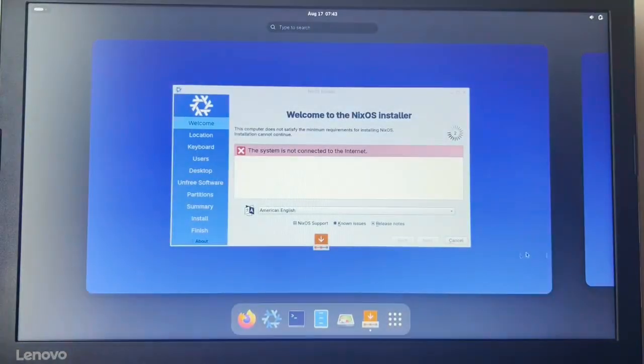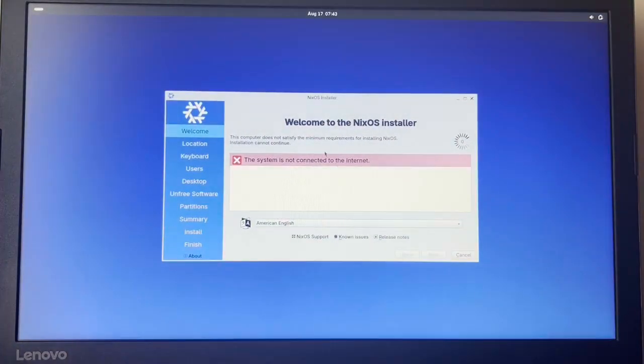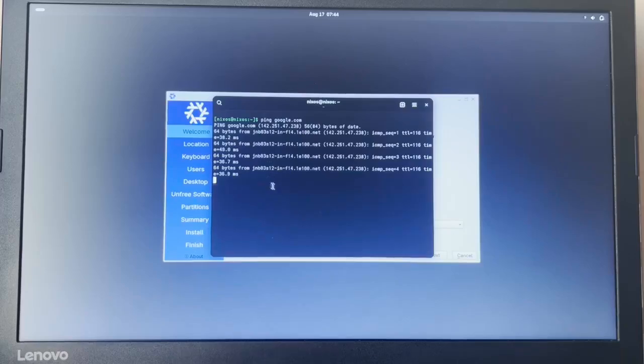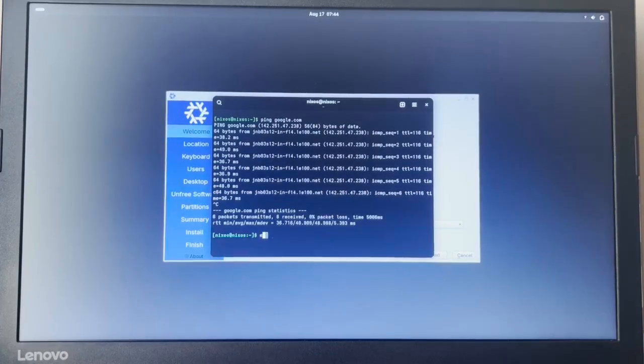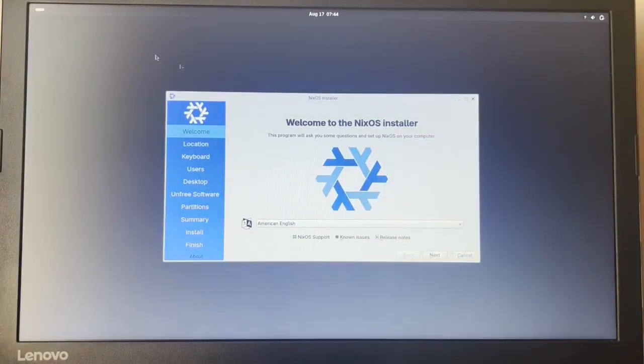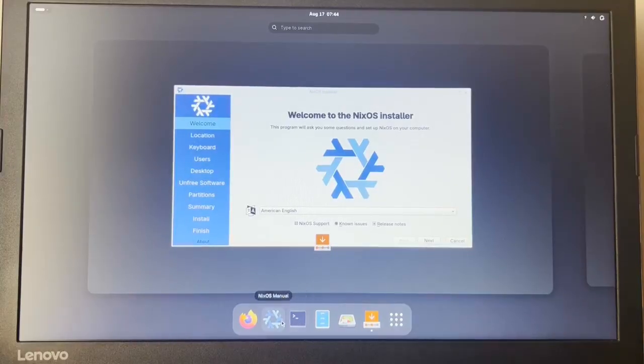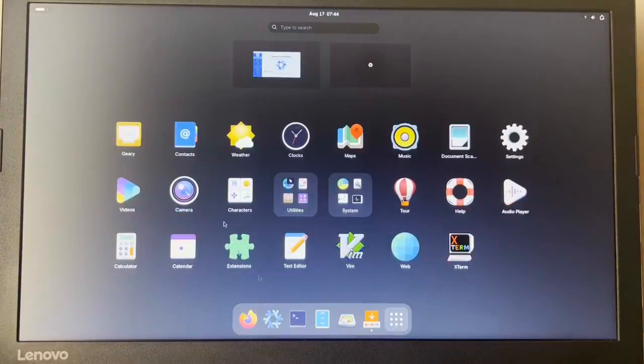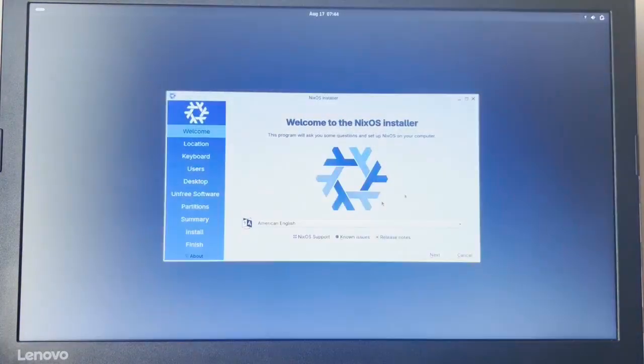Anyways, it has finished booting. The system is not connected to the internet, so I'm gonna pause the recording here and connect up to the internet as the installer asks. Okay, we are connected up to the internet, as you can see, so now we can continue with the NixOS installer. Now, you do see here that there is actually this thing called the NixOS manual that's installed, which I assume just gives you some tips on how to actually manage your config.